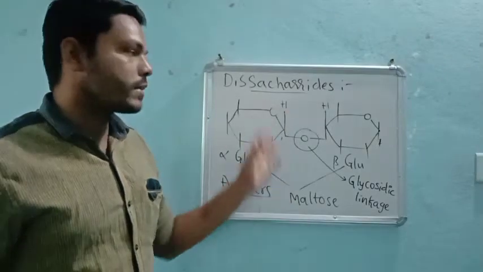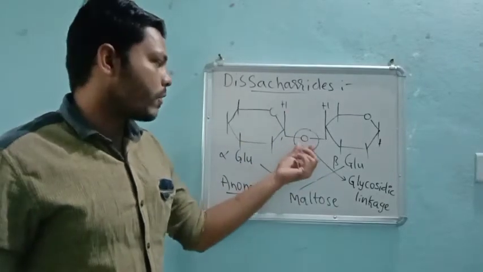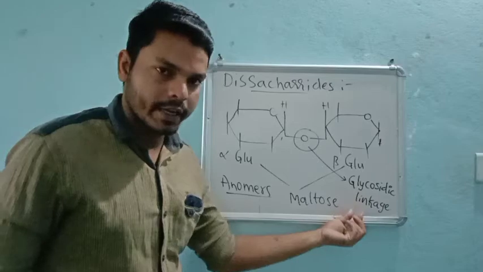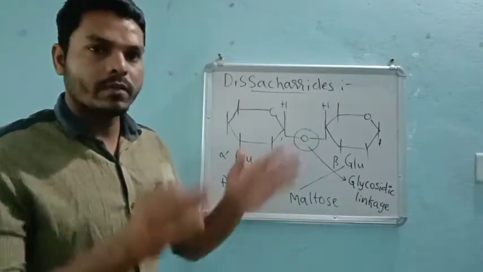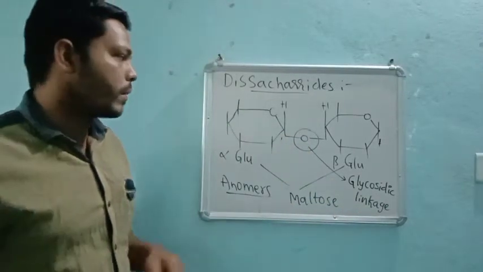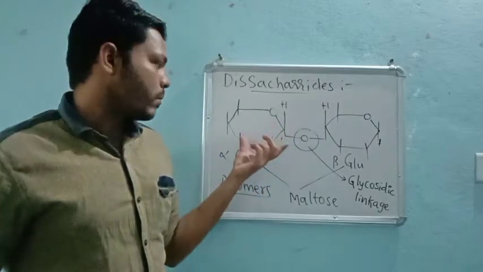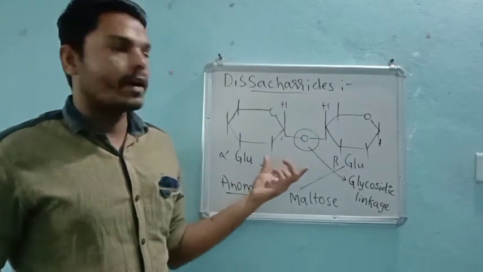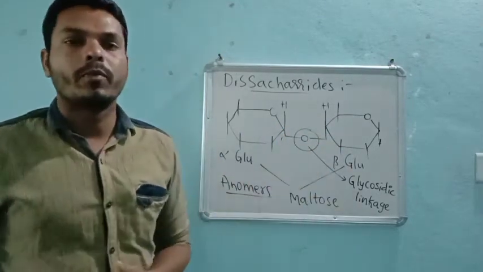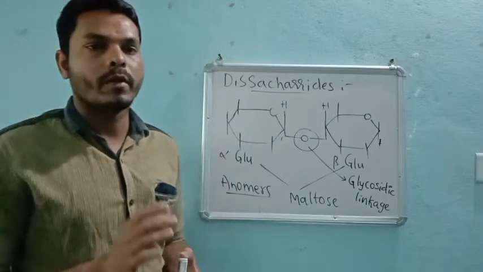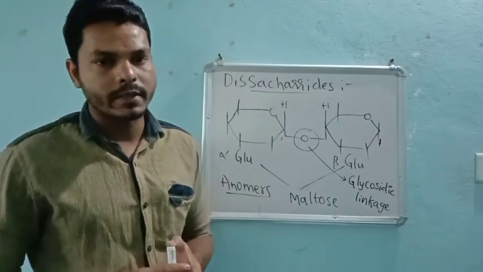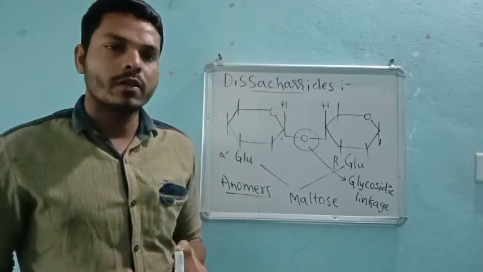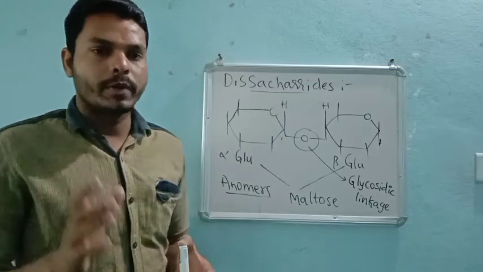The formation of a disaccharide always involves a glycosidic linkage, with an oxygen like a bridge between the two monosaccharide units, and definitely there will be a loss of a water molecule. Whenever a bond forms between two monosaccharides, loss of a water molecule takes place, right?